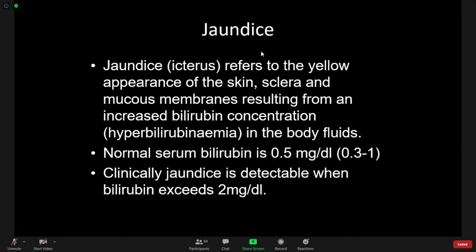Before studying jaundice, you should know how bilirubin is metabolized or produced. We have already said that bilirubin is produced from RBC breakdown, and this bilirubin is called free bilirubin or unconjugated bilirubin. It is carried by albumin to the liver cells. The liver cells take the unconjugated bilirubin and conjugate it, and after conjugation, it is poured into the bile canaliculi.